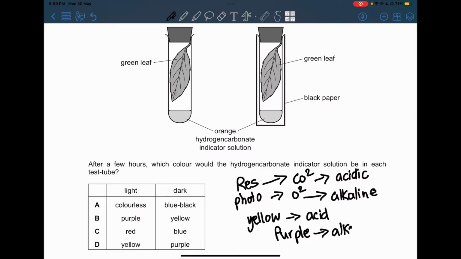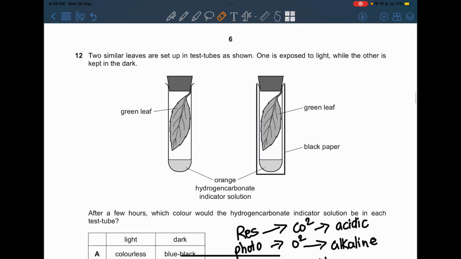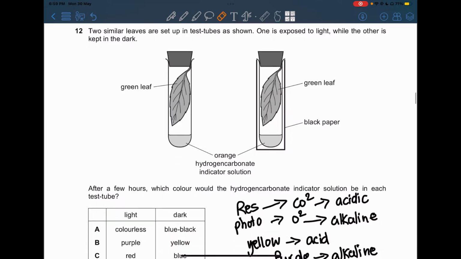So we have to choose yellow for the test tube that has respiration, because it releases carbon dioxide, which is acid, and then for the one doing photosynthesis we choose purple, because oxygen, an alkaline gas, is produced.